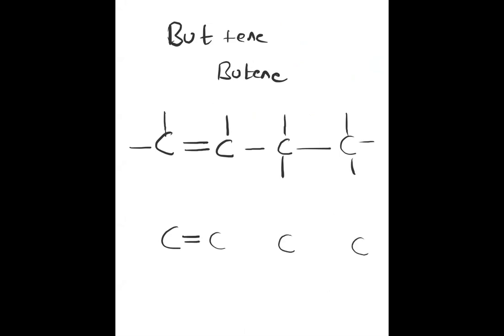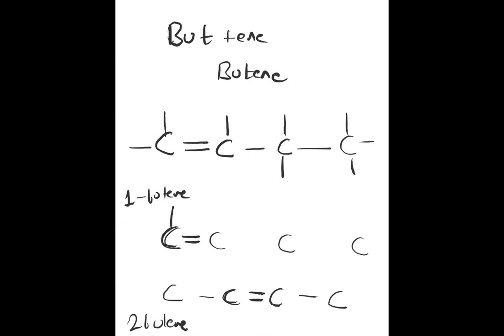Two types of butenes are possible actually. This kind of butene is also possible. I will tell you the nomenclature, the naming. The first one is called 1-butene. The second one is called 2-butene. I will tell you why. Because in the first, the first carbon has the double bond. Here the second and third carbons have the double bond, so it is called 2-butene.